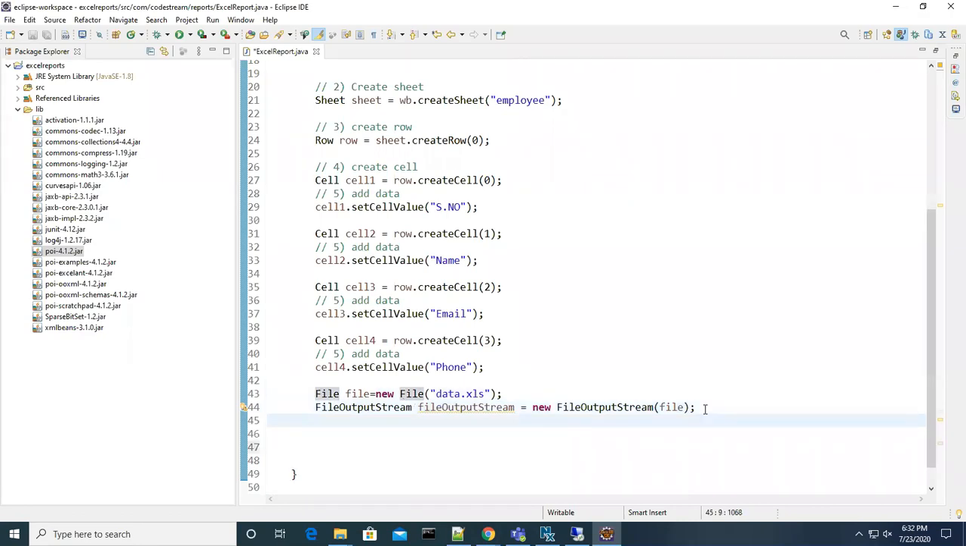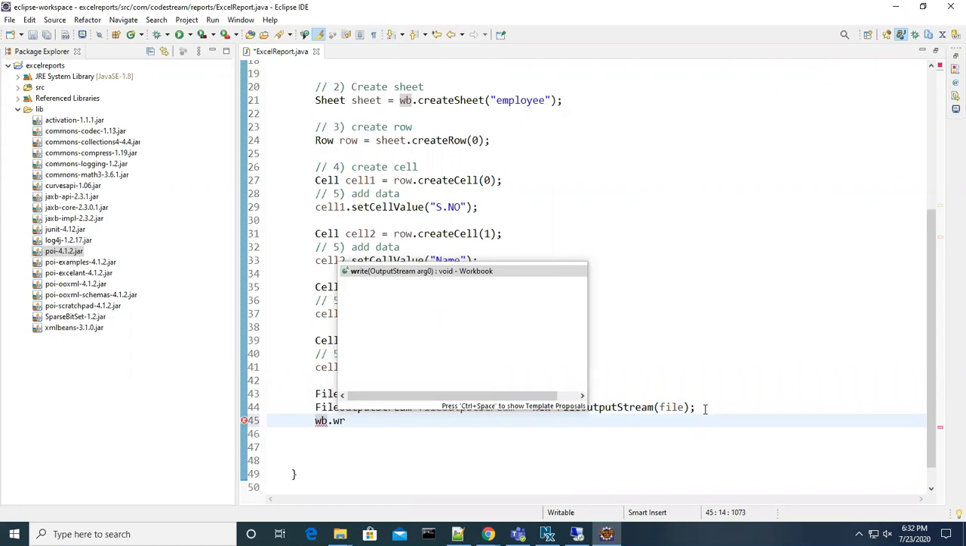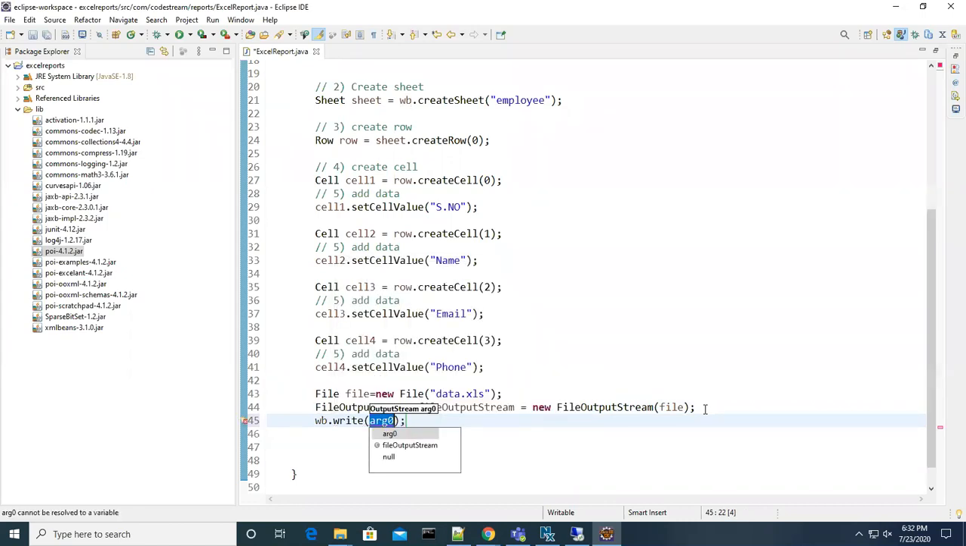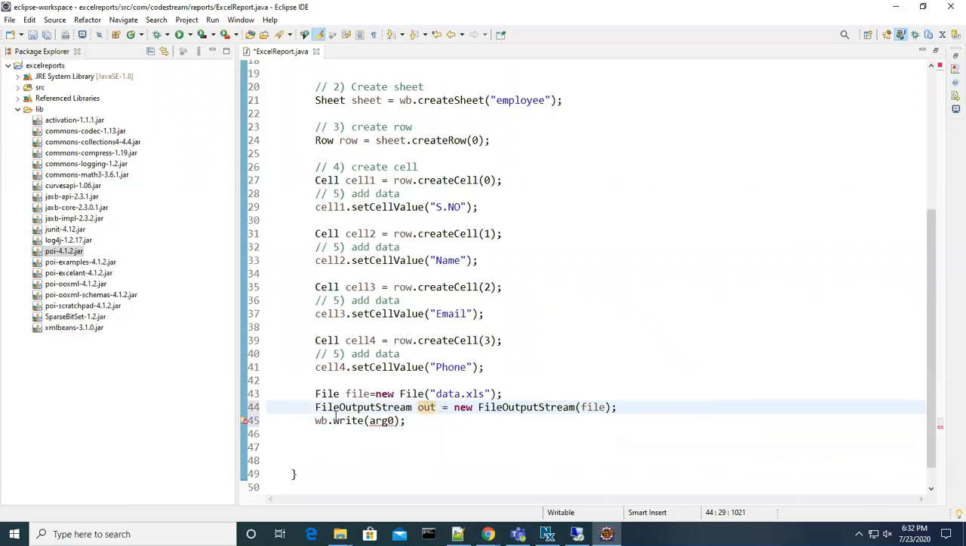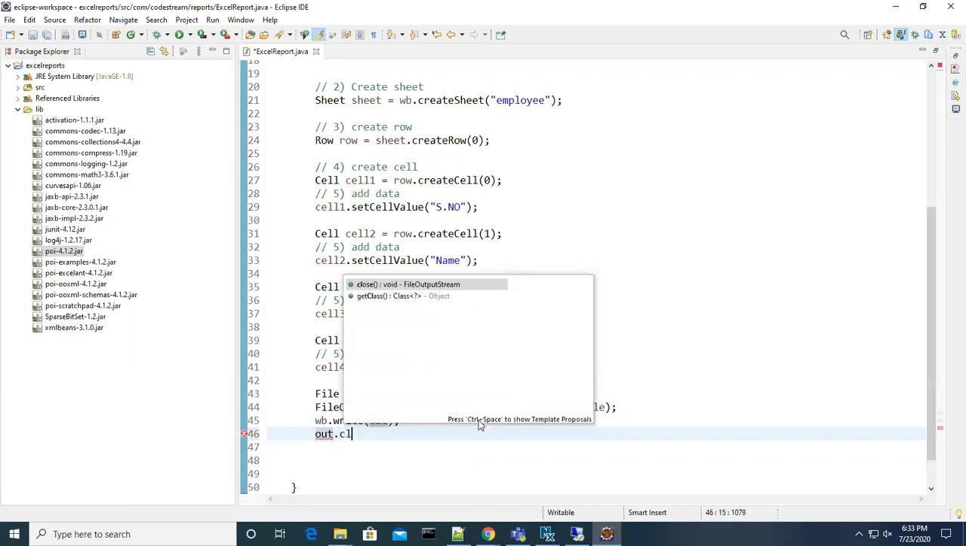Now we already have the workbook, wb, which has all the information added to it. There is a method called write. Let's say I'm giving the variable out; I can give any name, and I am giving a short name here. Now let's try to understand. I write it, and then out.close.